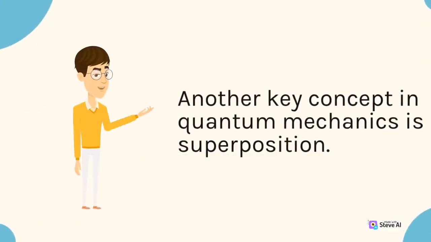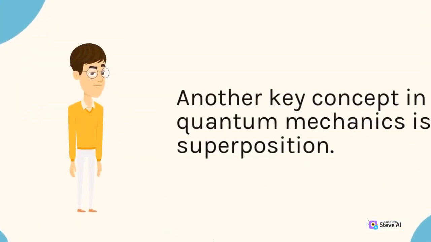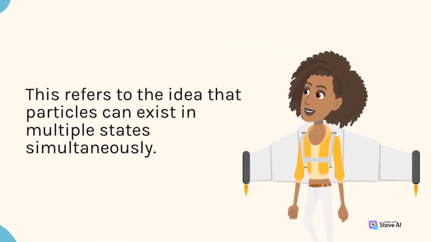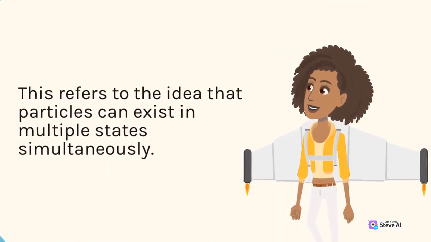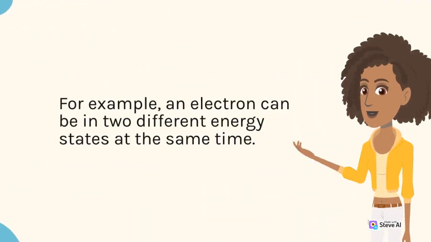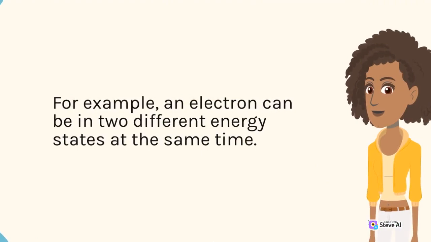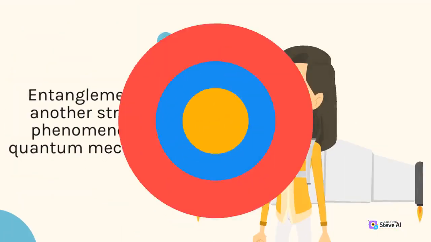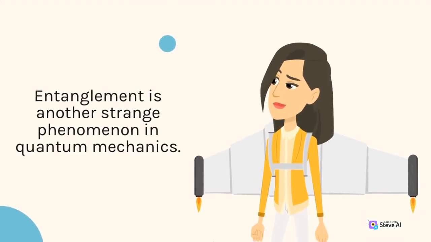Another key concept in quantum mechanics is superposition. This refers to the idea that particles can exist in multiple states simultaneously. For example, an electron can be in two different energy states at the same time. Entanglement is another strange phenomenon in quantum mechanics.